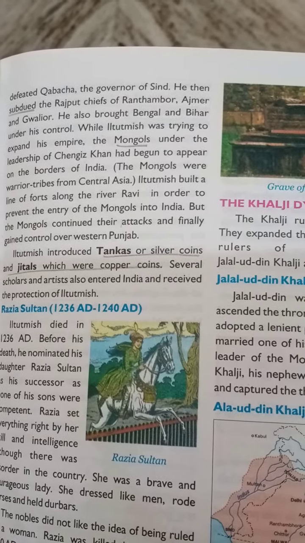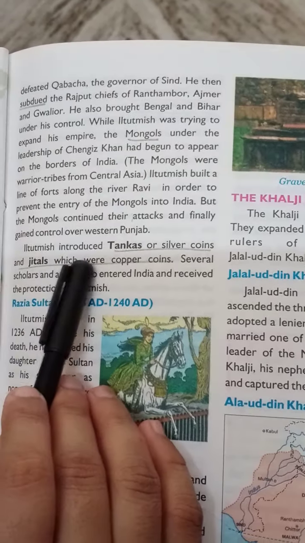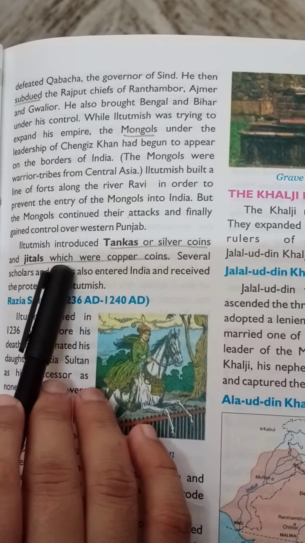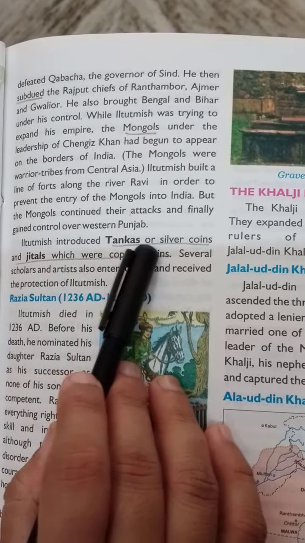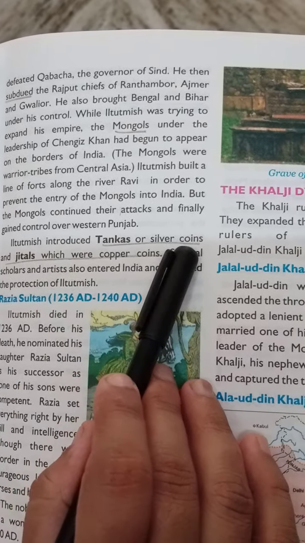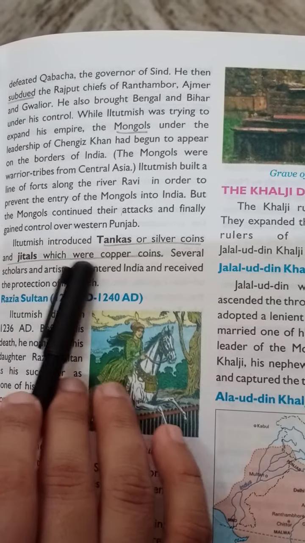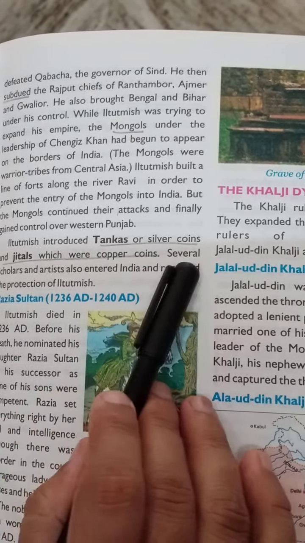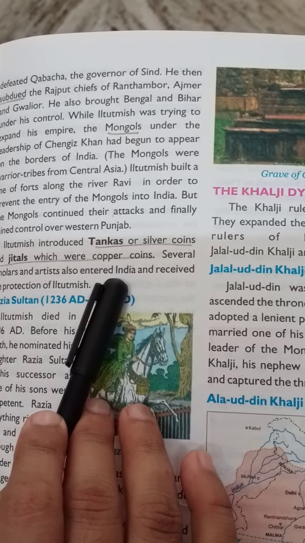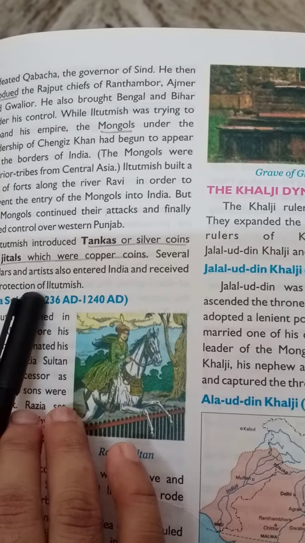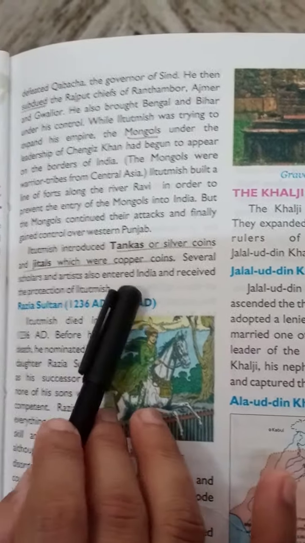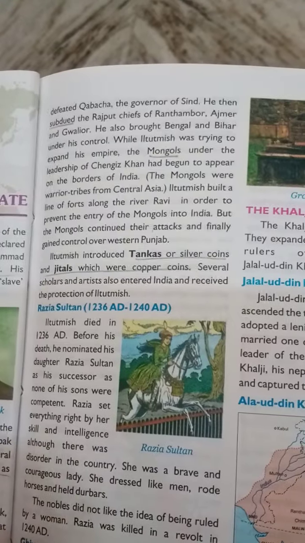They entered into Punjab. Iltutmish introduced tankas, or silver coins, and jitals, which were copper coins. So what were the coins issued by Iltutmish? Tankas, which were silver coins, and jitals, which were copper coins. Several scholars and artists also entered India and received the protection of Iltutmish. So this shows that he was also a very kind-hearted ruler.